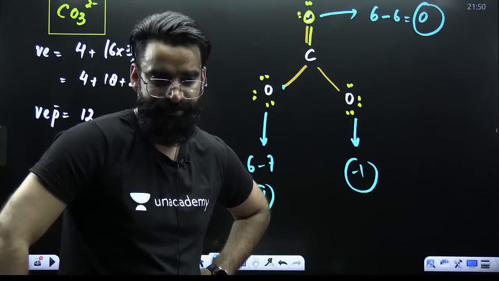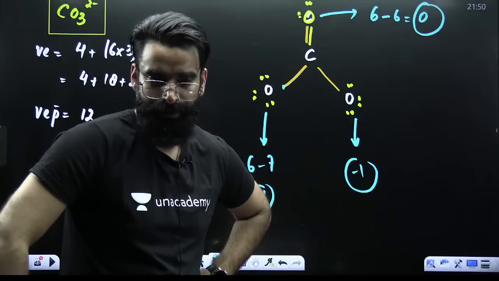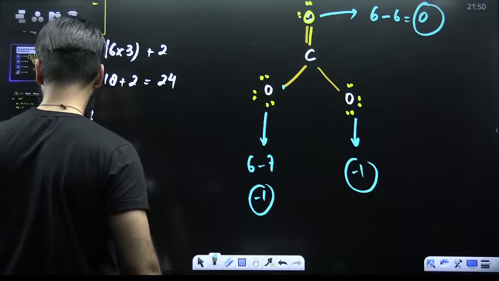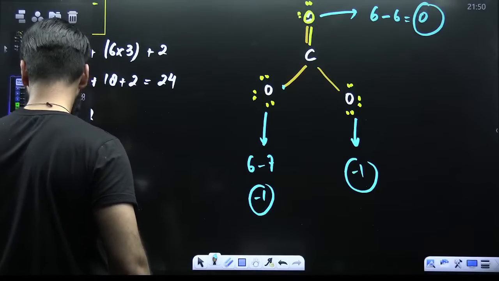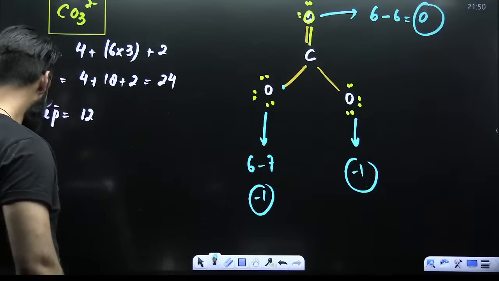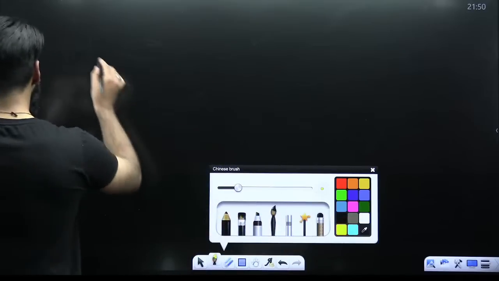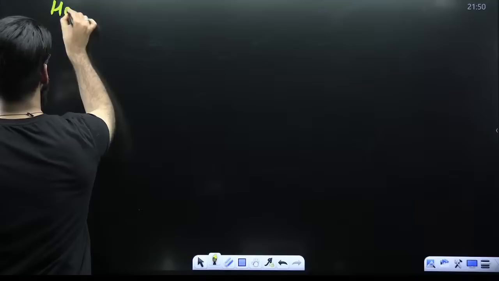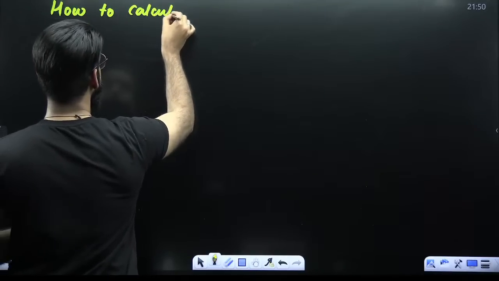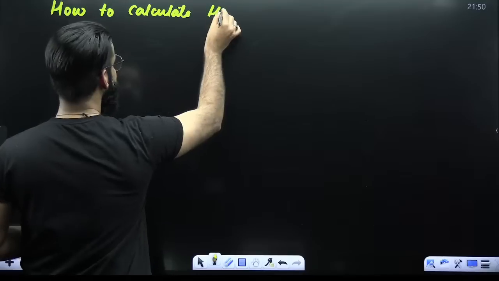So till now, how many concepts done? 8 concepts are done till now, right? Now the 9th one, that is how to calculate hybridization.